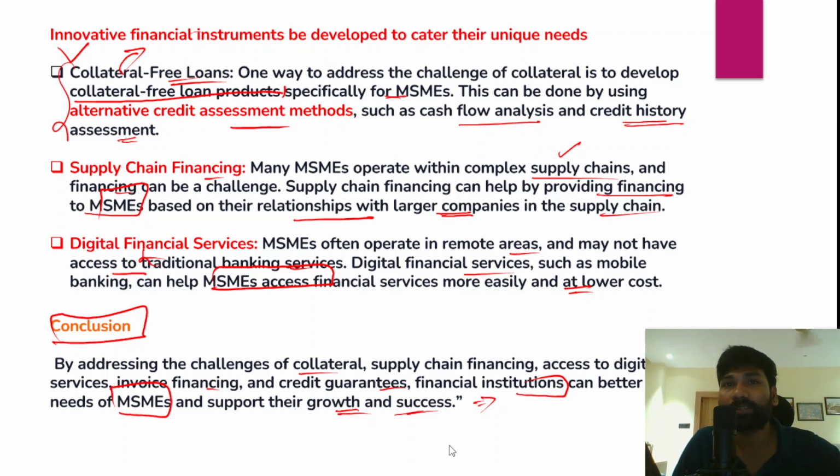because MSMEs create large scale employment potential in the Indian economy, the MSME sector also contributes to India's GDP, and it also contributes to overall export growth.